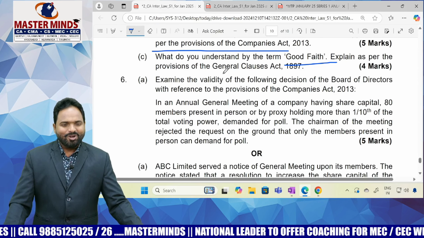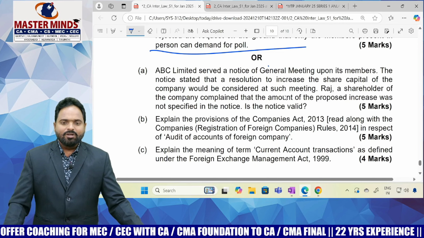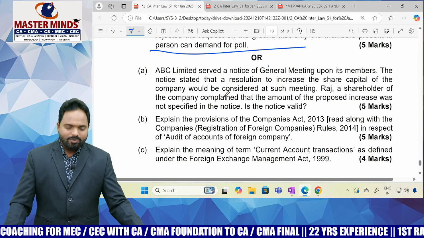This is from the management and administration chapter. This is actually demand for poll: does a proxy have a right to demand the poll or not? Very small point, they are asking 5 marks. You can write it conveniently. And again, this is an internal choice. Either you can attempt this one or this one. Sir, I am attempting both the questions. For whichever question you get high marks, that question will be selected.